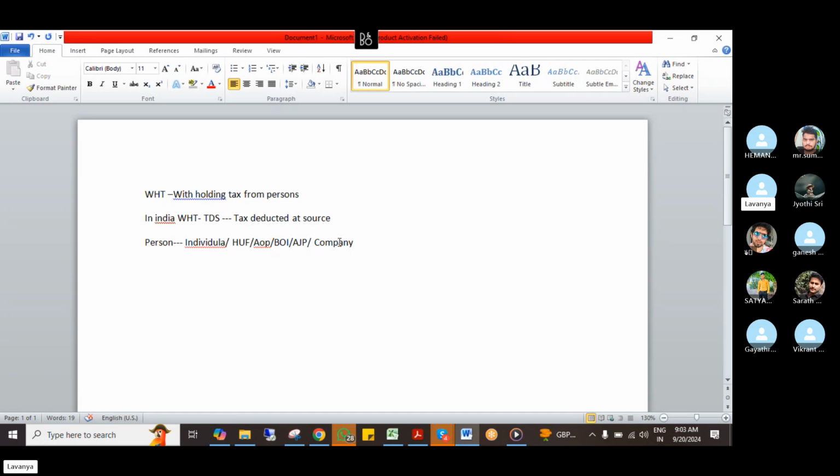I'm discussing these points from the income tax department's point of view. They say withholding tax is collected from the person, so it includes individual, HUF, AOP, BOI, AJP and companies. Why are we discussing this? When we do the configuration, this all comes under company and other than company.